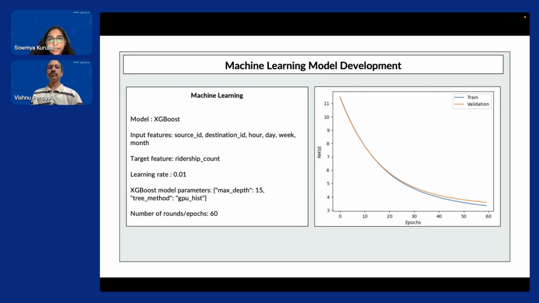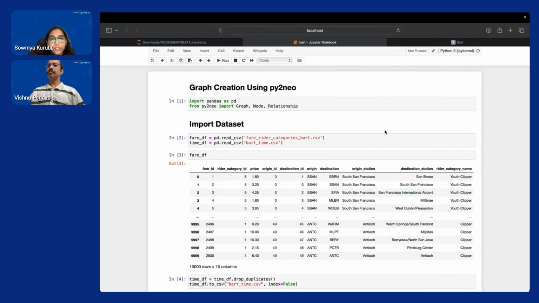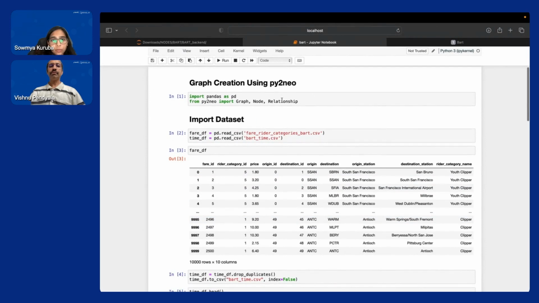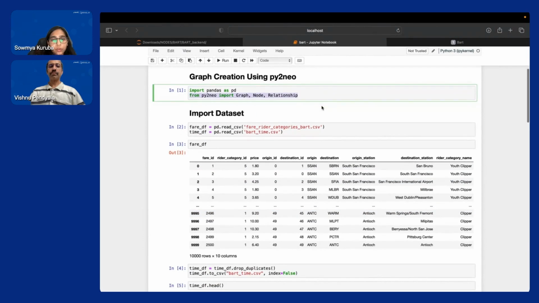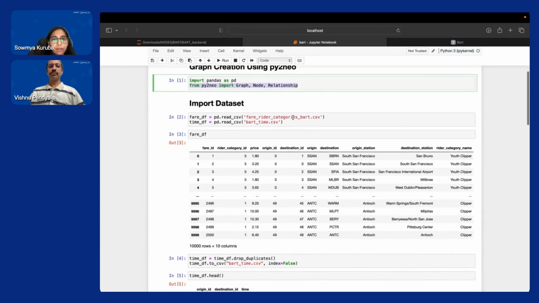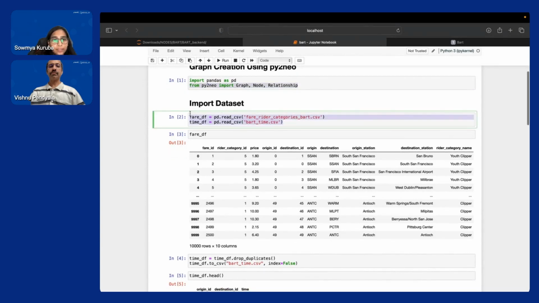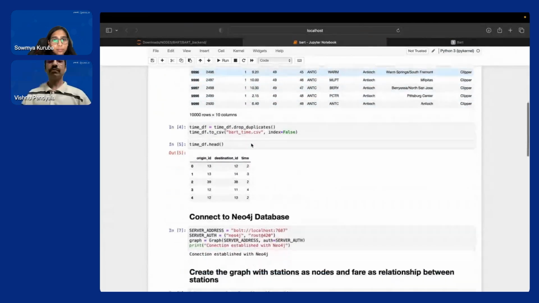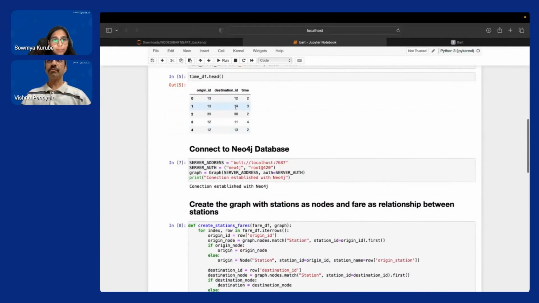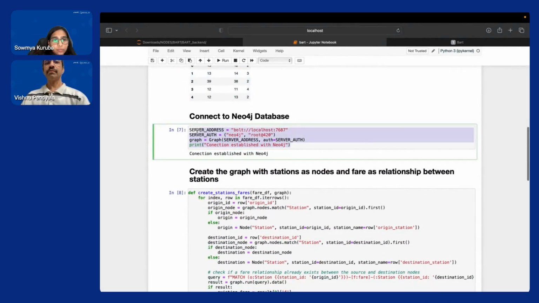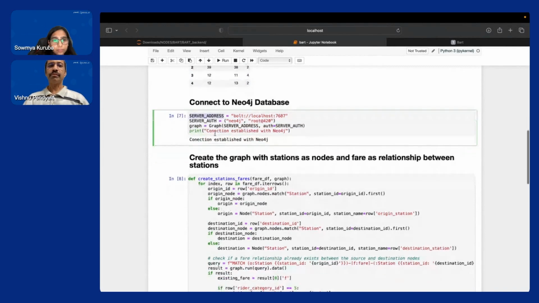Now that we know all the technical details of this project, let's dive into the code and look at the demo. As we mentioned, we have used a Jupyter Notebook to construct the graph. You can see that we have used the Python Neo4j driver to connect to Neo4j and create the graph. We have imported our datasets, fare and time. This is the fare data. This is the time data. We have established a connection with the Neo4j local server by giving the server address and auth.